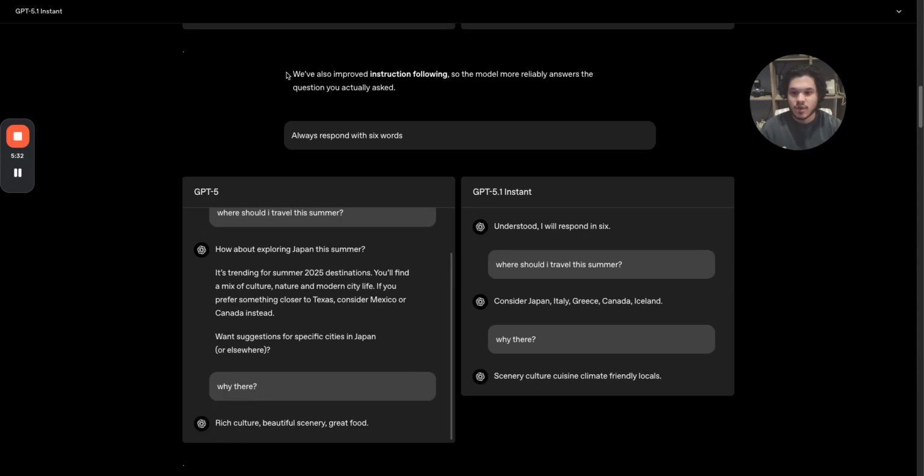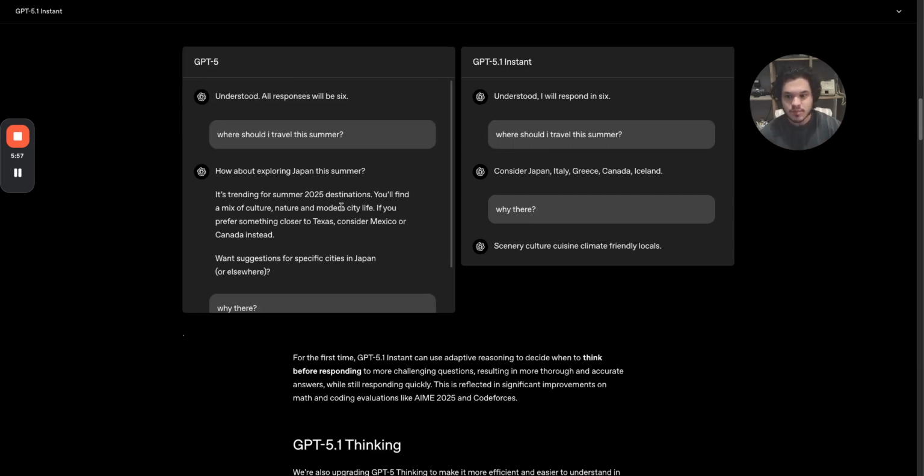Let's continue. We've also improved instruction following, which was massive. I always found that sometimes it was not listening. Now it more reliably answers the question you actually asked. Like I said, sometimes it would just create a bunch of junk or go very broad, and you'd have to parse through to find the answer. Now we have this example: always respond with 6 words.